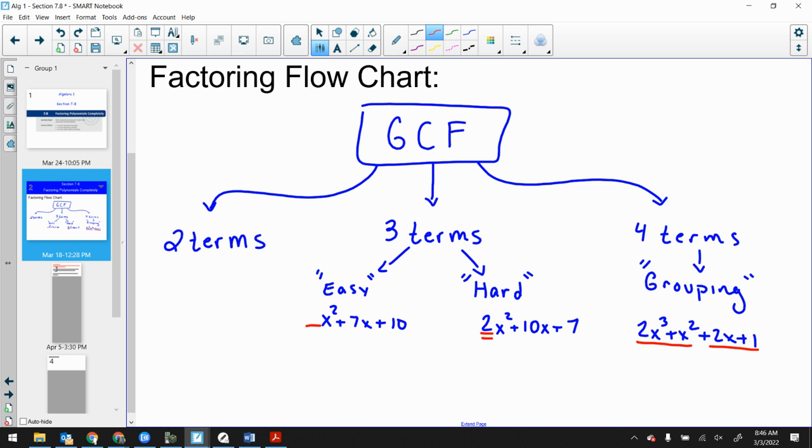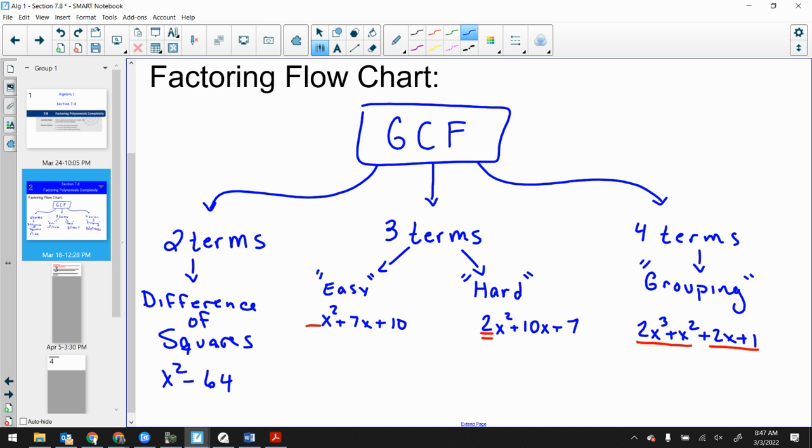Okay. All right, and then we talked about the factoring by 2 terms. And there was one very special case that you could factor something with 2 terms. The only way you could factor something with 2 terms is if it was called a difference of squares. Difference of squares. And what did that look like? That was something like x squared minus 64, right? Where they're both perfect squares and there's a minus sign in between, and I can make a plus and a minus, right? Those are those last couple questions of the quiz.